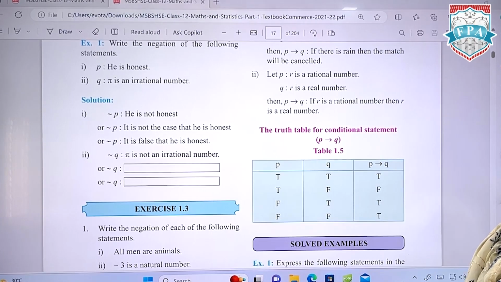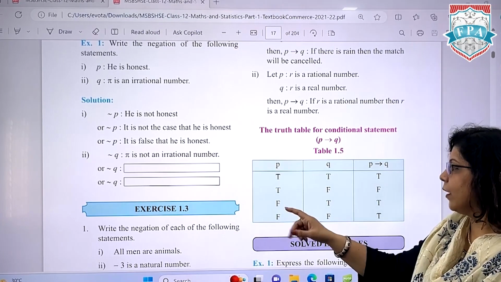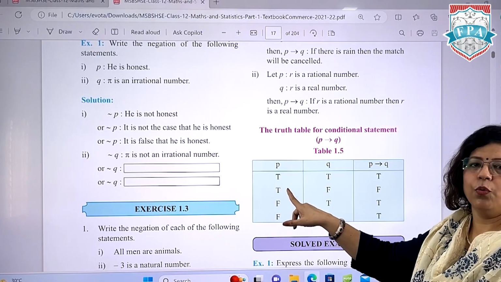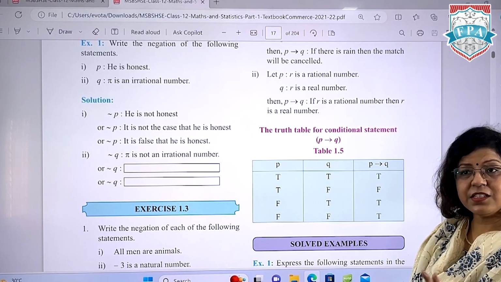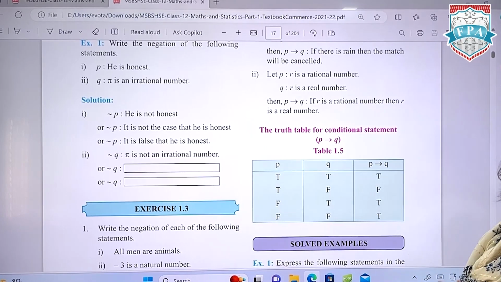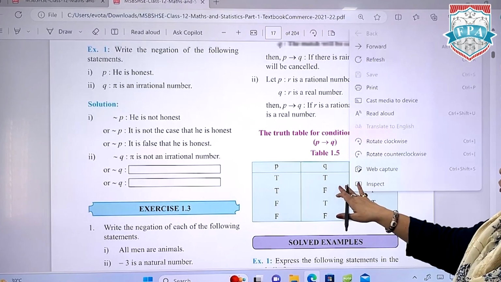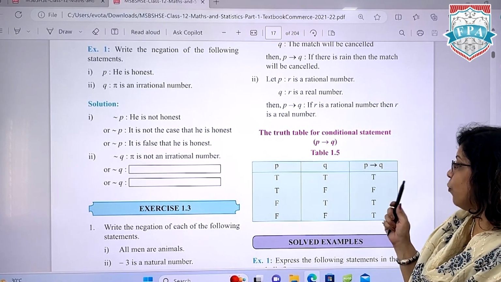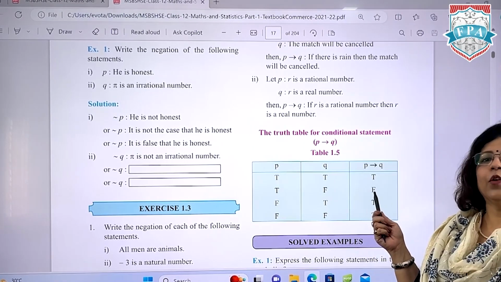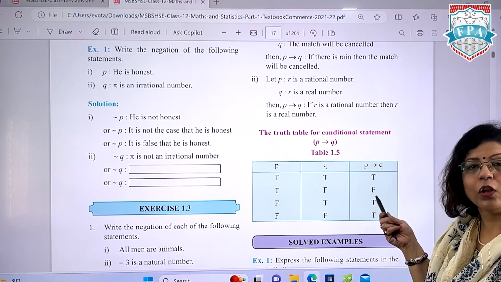There is no other thinking over here. But if P is true and Q is false, like if there is rain, but actually the match got cancelled, no, the match basically goes on in the rain also, then आपका statement false हो जाएगा. Then it will attain the truth value of being false.